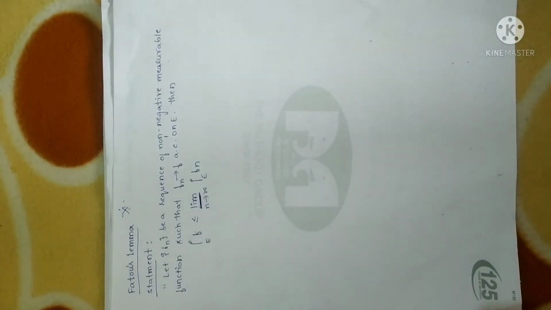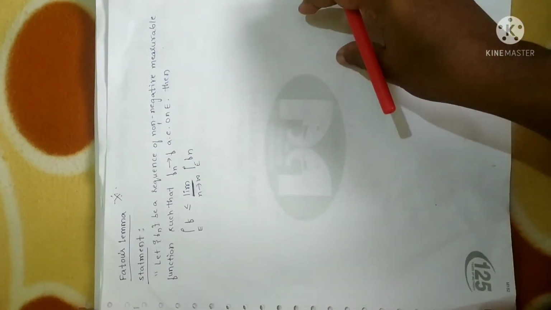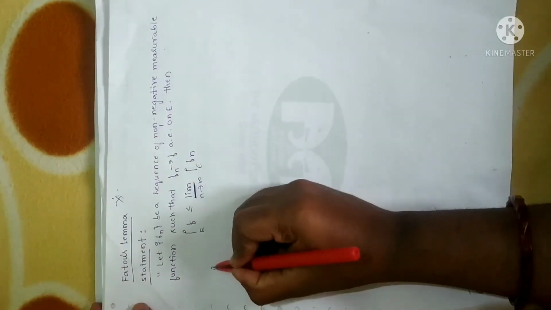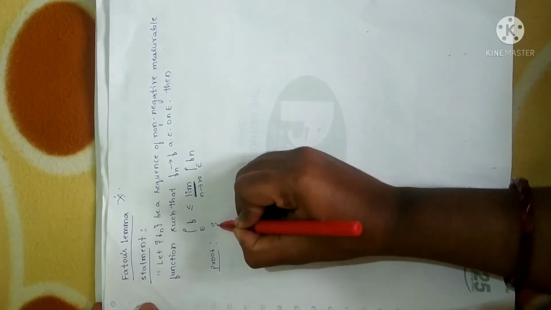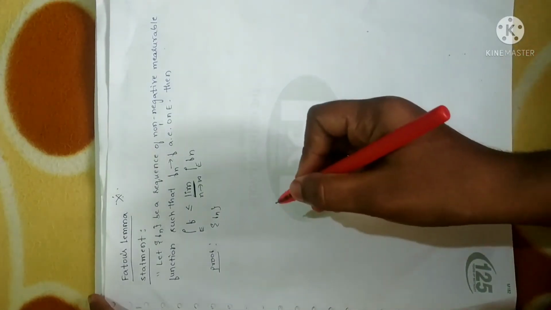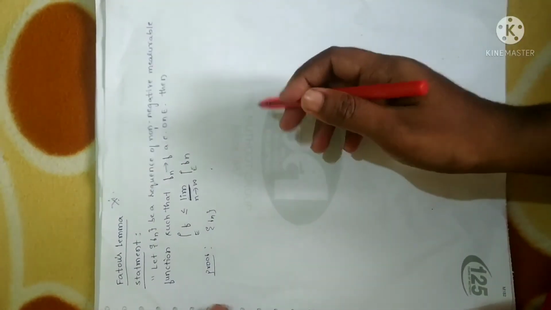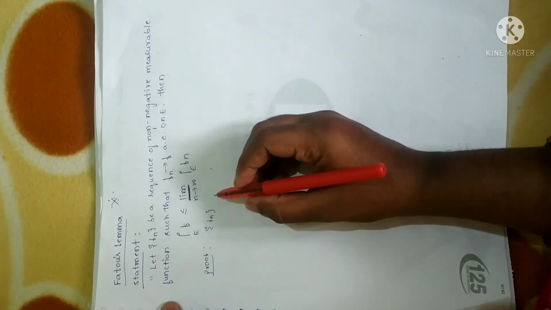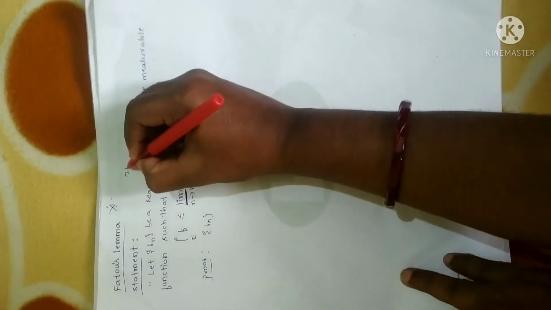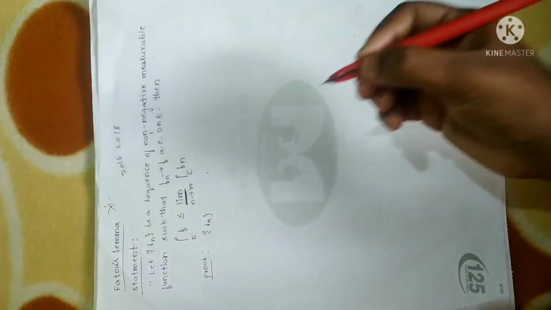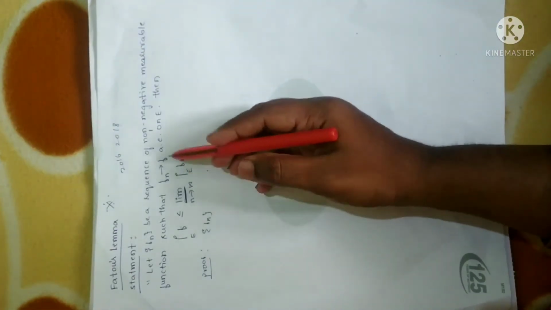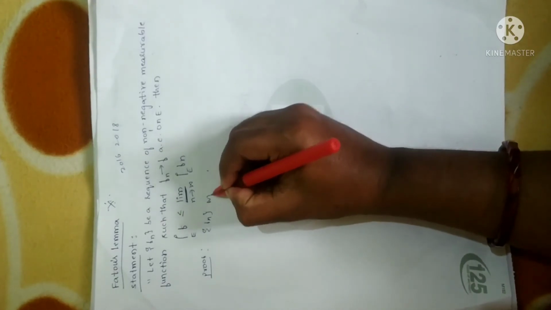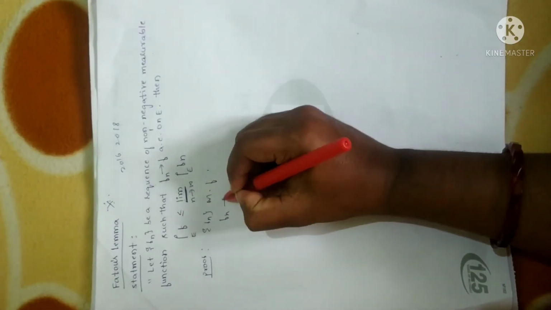Now coming to the proof of Fatou's lemma. To prove this, first let us write the given conditions here. Proof: given that fn is a sequence of non-negative measurable functions. You have to write all those things, whatever the definitions are. I'm not going to write the wording format; anyhow, I'll send it to you in the notes, so you just copy it. This theorem is important, as I said. It was asked in 2016 as well as 2018, so please go through this. Given fn is a sequence of measurable functions and fn is converging to f.